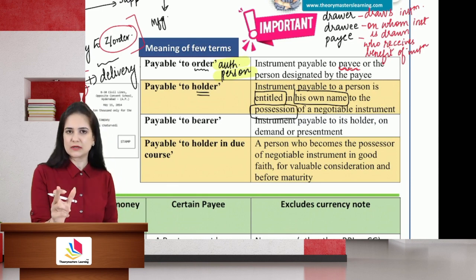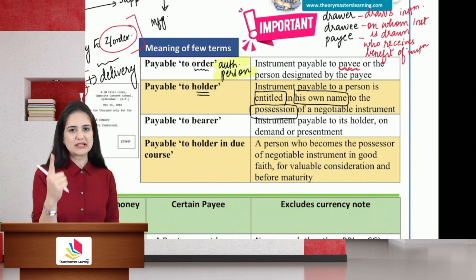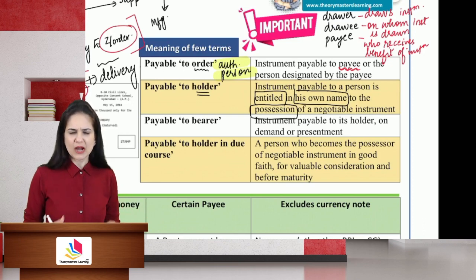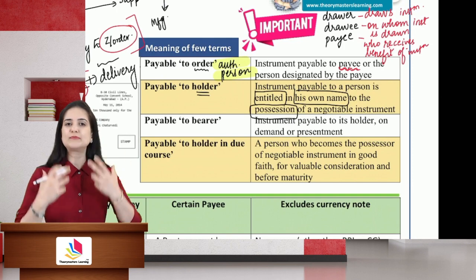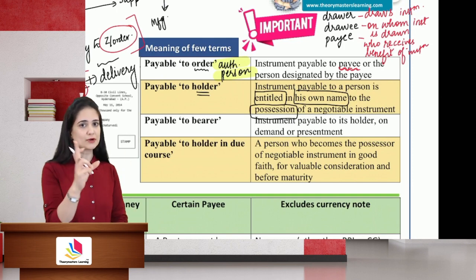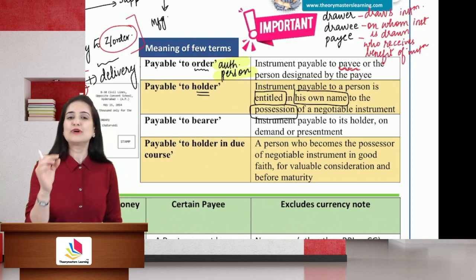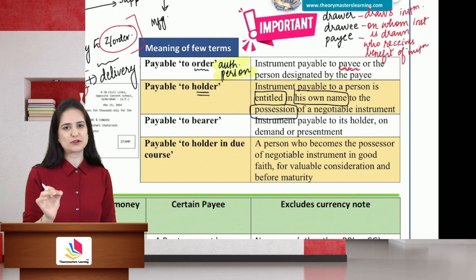To be a holder, you need to have these three characteristics. First is you should be entitled to receive the benefit of that instrument. How will you be entitled? See, the instrument is intended to be paid to you. If you don't receive the benefits of the instrument, you can take action. So you have legal entitlement, you have a legal right to receive the benefit of that instrument.